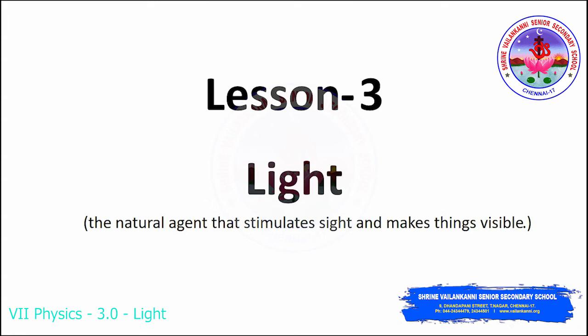But through an opaque object you can't see any image behind it. You can take an example of a cardboard or a metal plate. It will not allow the light to pass through it, right? So all these objects are related to light. These things you would have discussed in your class 6 itself. Now, related to this concept, let us see how light travels in a straight line, and how light gets reflected. So let us discuss those things.